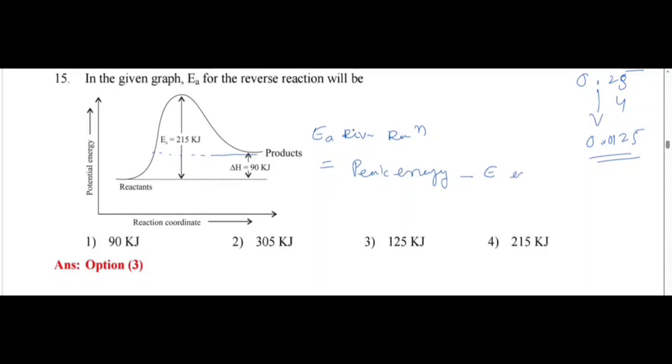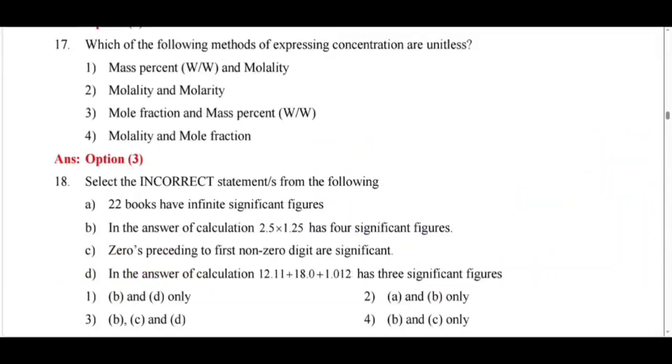What is the peak energy here? 215 kilojoule minus the energy of the product, which here is 90. 215 minus 90 kilojoule, that is equal to 125 kilojoule.